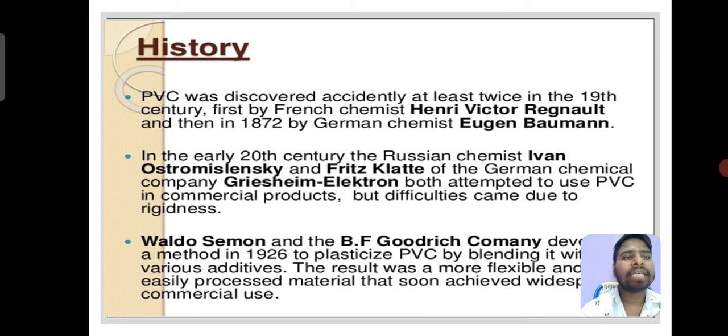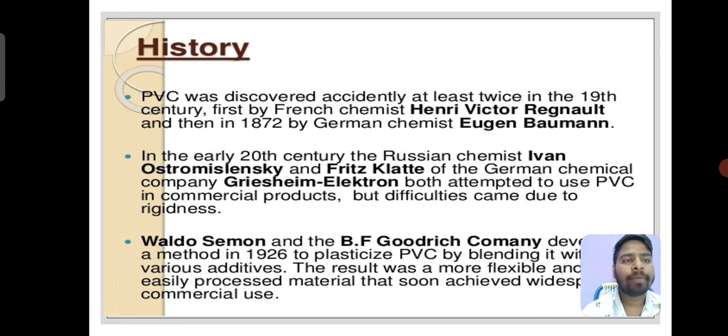PVC was discovered accidentally at least twice in the 19th century. First by French chemist Henri Victor Regnault, and then in 1872 by German chemist Eugen Baumann. In the early 20th century, the Russian chemist Ivan Ostromislensky and Fritz Klatte of the German chemical company Griesheim-Elektron both attempted to use PVC in commercial products, but difficulties came due to rigidness.